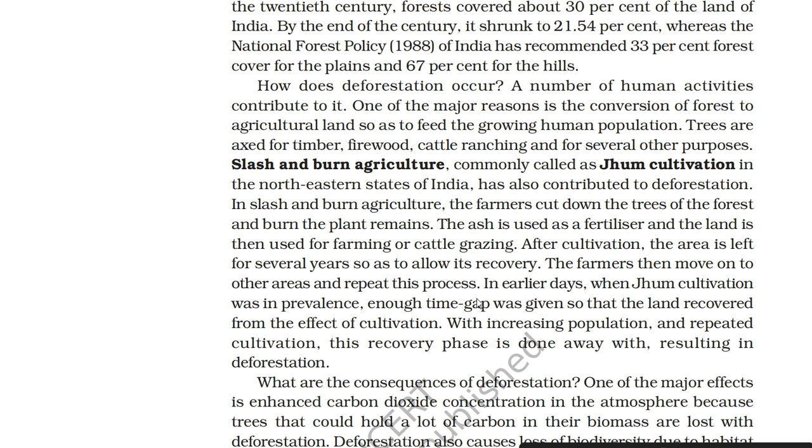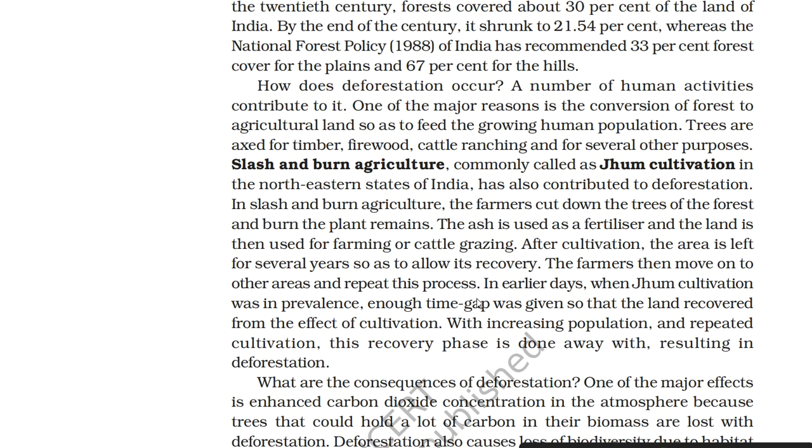In slash and burn agriculture, the farmers cut down the trees of the forest and burn the plant remains. The ash is used as fertilizer and the land is then used for farming or cattle grazing. After cultivation, the area is left for several years so as to allow its recovery. The farmers then move on to other areas and repeat this process.